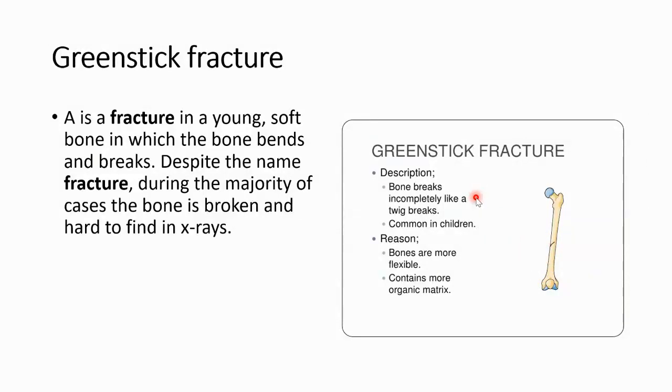The bone breaks incompletely like a twig breaks, again, common in children, because these are more flexible bones that contain more matrix. So it's almost like it bends and cracks, but it doesn't really break in half. Again, a greenstick fracture, more common in kids, difficult to see on x-rays.